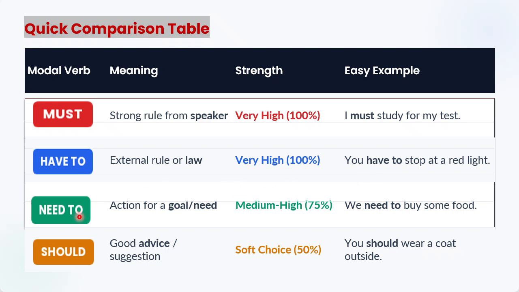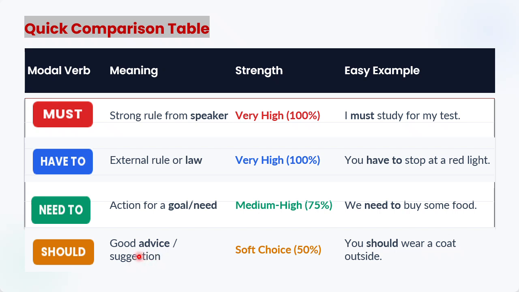So next we have need to. Action for a goal. So it means that if you want to achieve something, we use need to. It looks natural. It is not as strict as have to, right? Medium high, 75% strength it has. For example, we need to buy some food, so it is necessary for our family, for us, otherwise we can suffer, right?